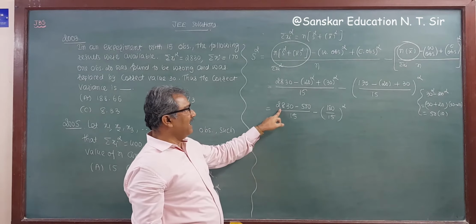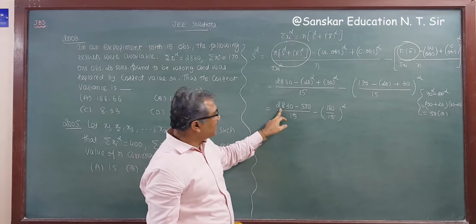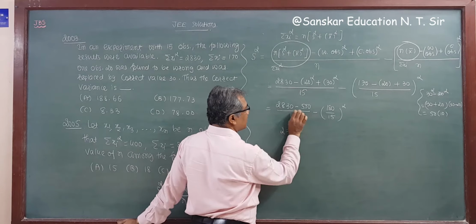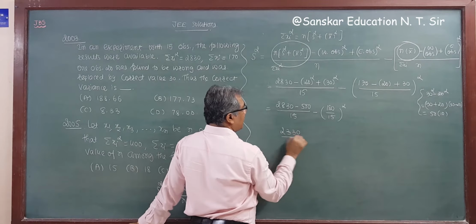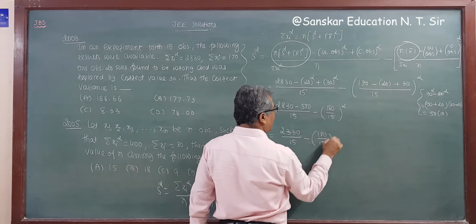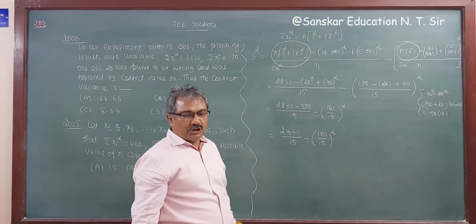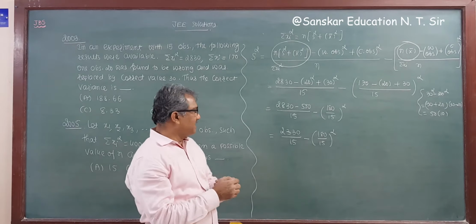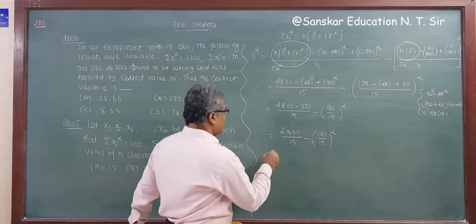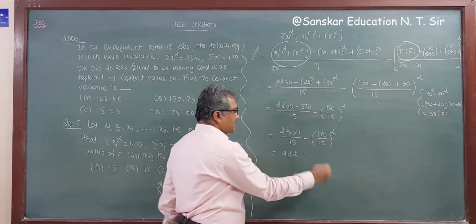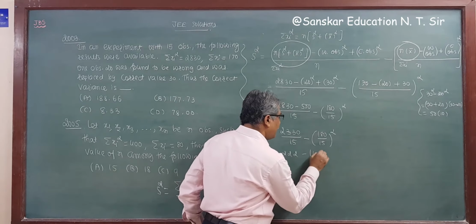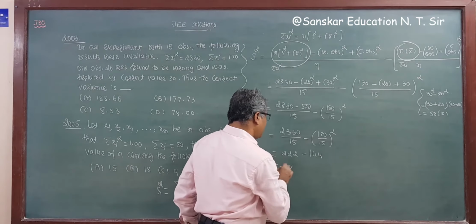So now this is 2830 minus 500, which is 2330, divided by 15, minus 180 divided by 15 whole square, right? Simplifying this, what do we get? This is 222 minus the square of 12, which is 144. So 222 minus 144, and the answer is 78.